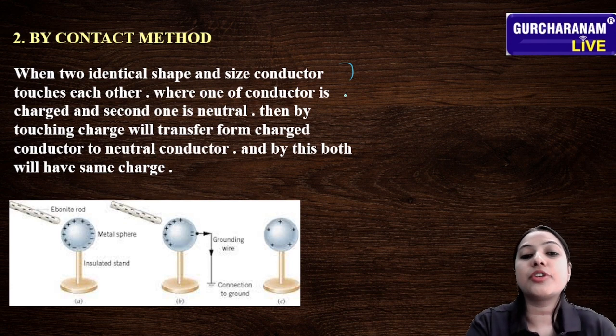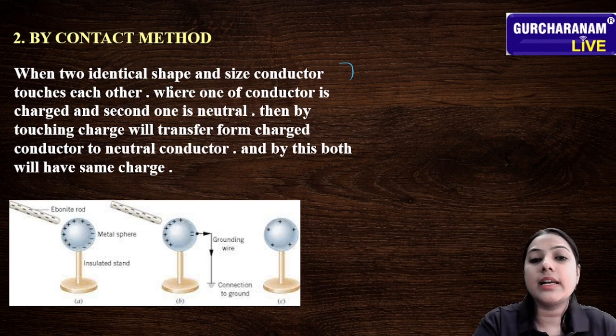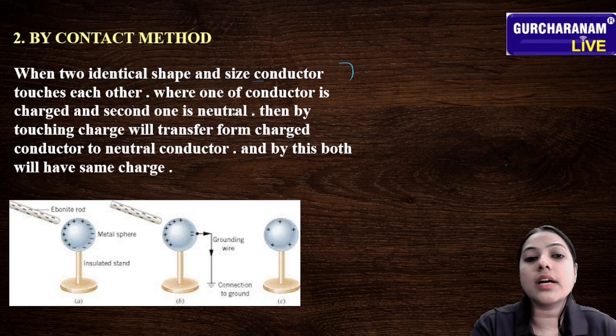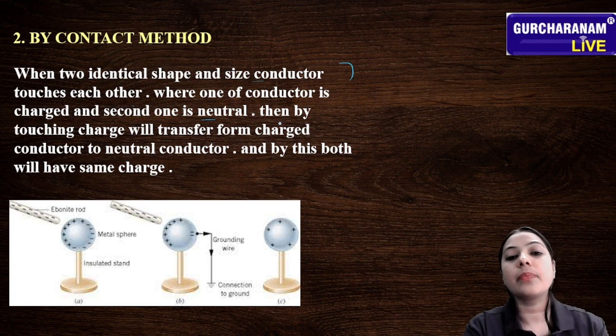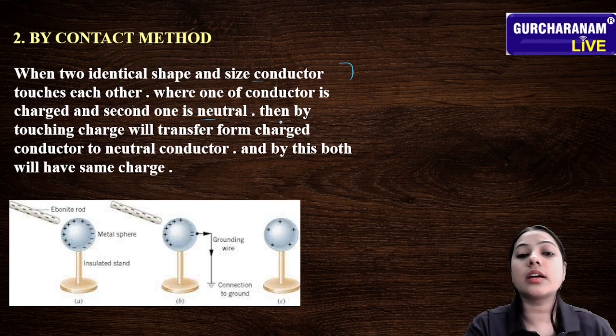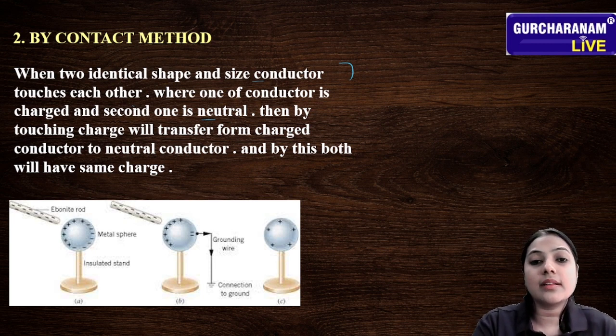When two conductors of identical shape and size touch each other, you can see in this diagram there are two or more conductors, where one of the conductors is charged and the second one is neutral. Then by touching, charge will transfer from the charged conductor to the neutral conductor, and by this both will have the same charge.